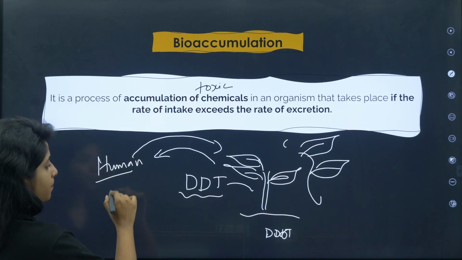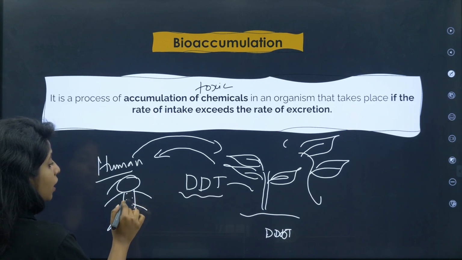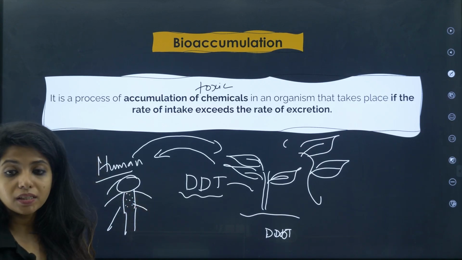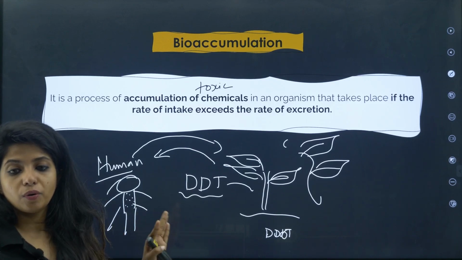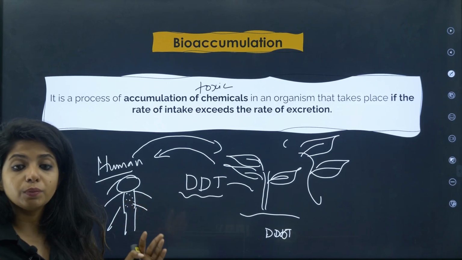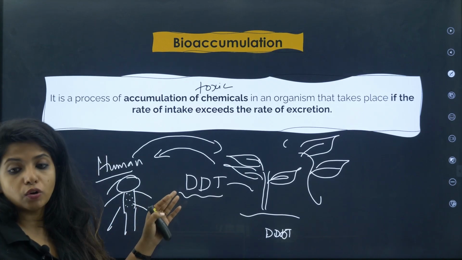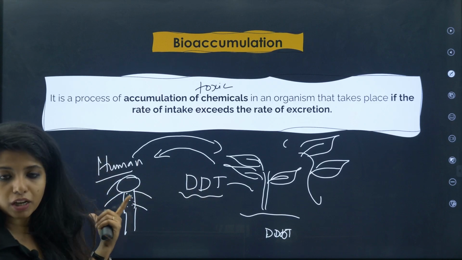So now the human being is having this DDT, and this DDT is getting accumulated over time, because this is something which cannot be easily excreted out. It cannot be removed out of our body easily. The toxic things are going to cause trouble in our body. They are not going to be removed. We are taking it, we do not know, because no one can see a chemical, it is just there. Now this is known as accumulation.